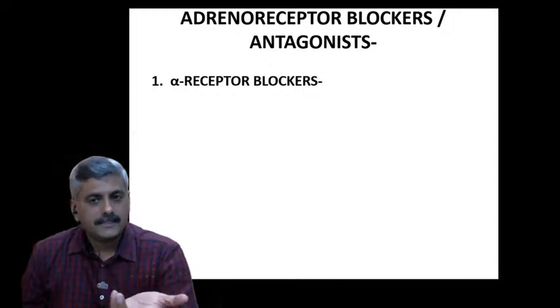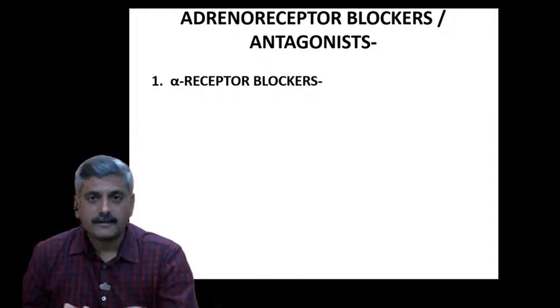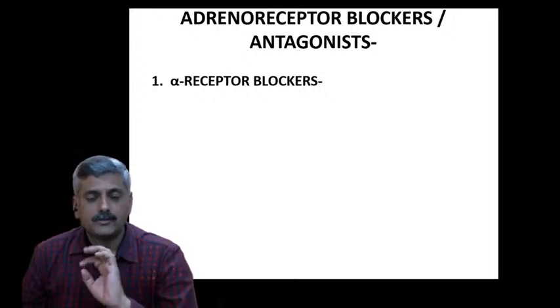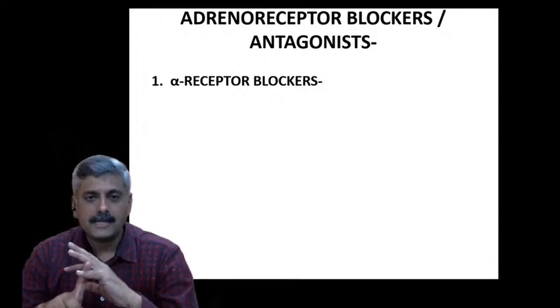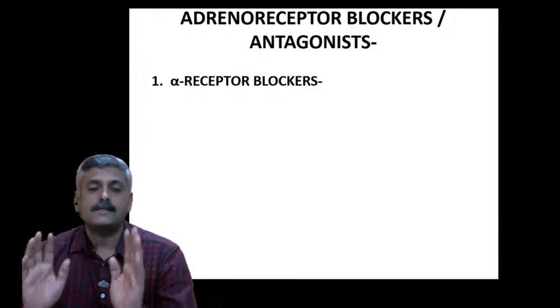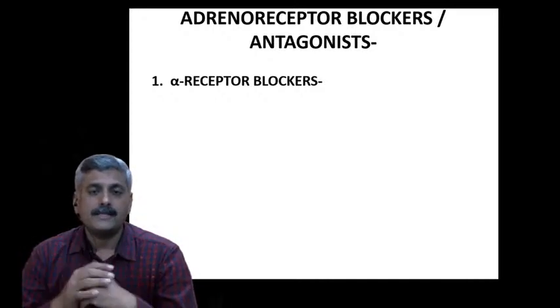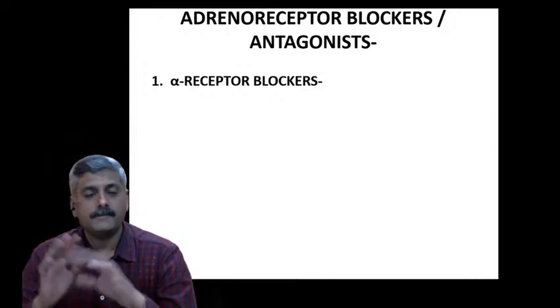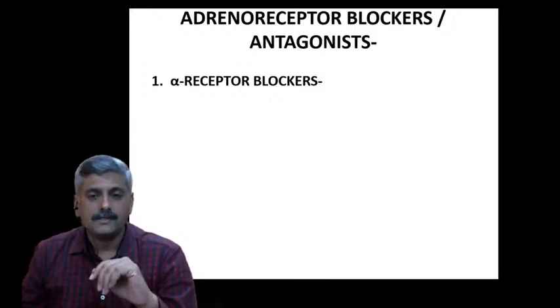So what are the conditions where we can block these receptors and why do we need to block them, that we have to see. What is the mechanism of blocking of the receptor, and second, what are its applications. If we are blocking this receptor, then what are the benefits, that we are going to see in today's lecture.